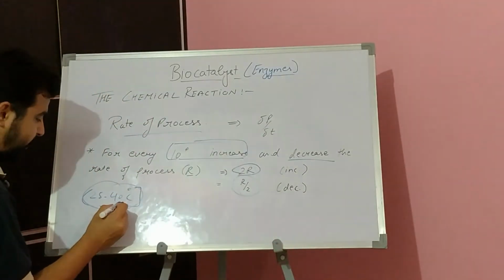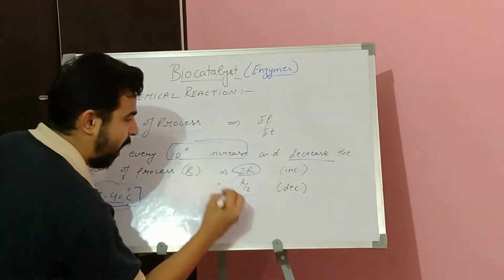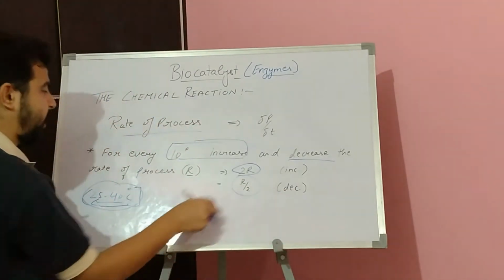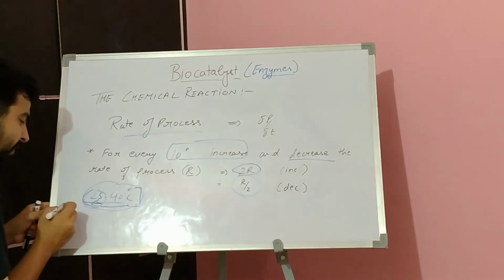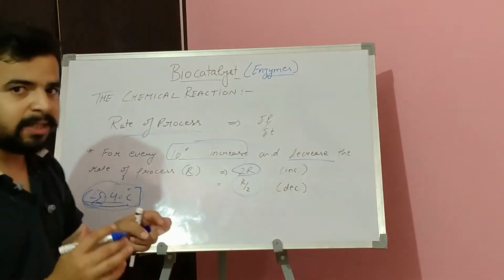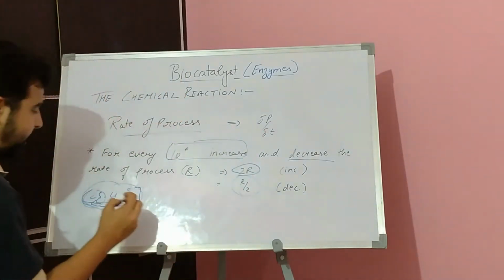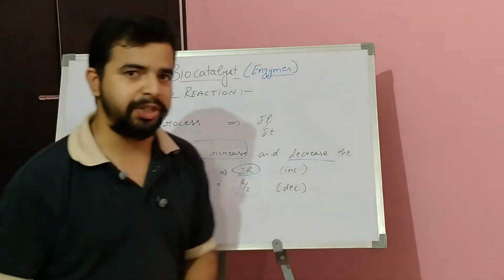If it reduces towards 25, the rate of process becomes half for every 10 degree decrease. If we go below 25, the enzyme will not function or will become inactive. Similarly, if it increases beyond 40 degrees, it will get denatured.